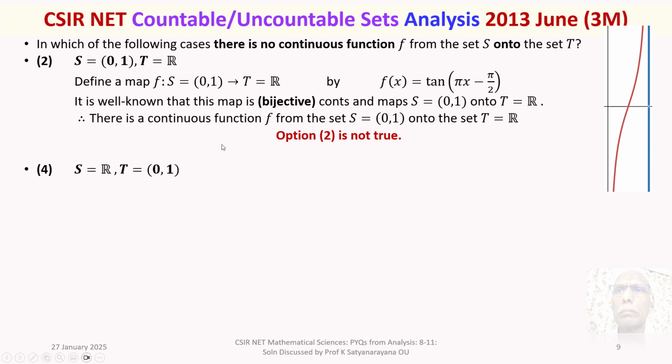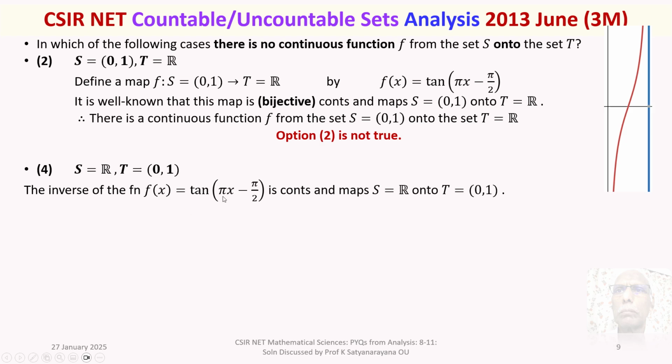Therefore, there exists a continuous function f from S = R onto T = (0, 1), which is the inverse of the function that we have discussed in option 2. The inverse of the function f(x) = tan(πx − π/2) is continuous,